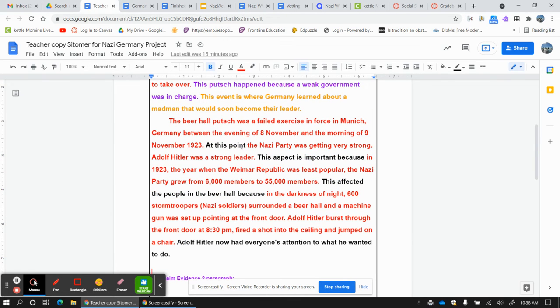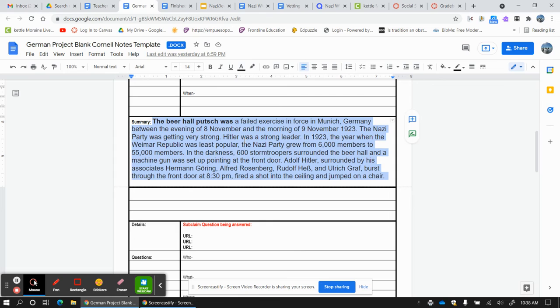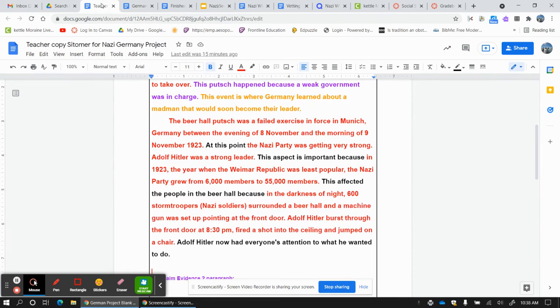Make sure you add your own words. And above everything else, do not put anything in your summary that you don't understand, because you're going to get in front of the class and explain it. At some point you are going to get up here and say, ladies and gentlemen, I want to read this paragraph about the Beer Hall Putsch and why it was a failed exercise in force. You have to explain it, because people are going to ask you questions. What does that mean? What's the Weimar Republic? How did Adolf Hitler burst through? Make sure you know what you're talking about. All right? If you have any questions, just ask.